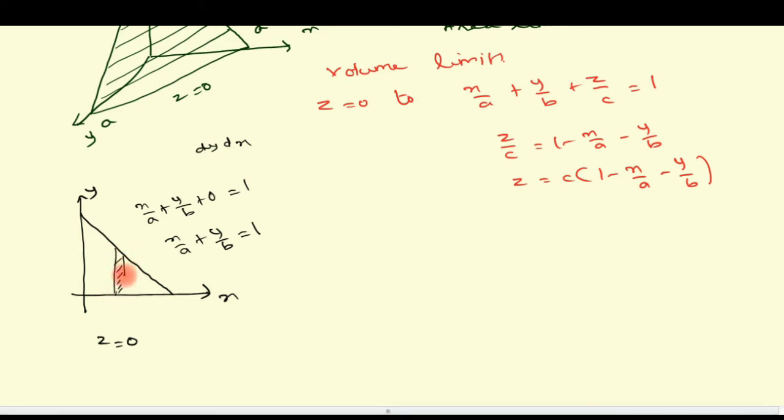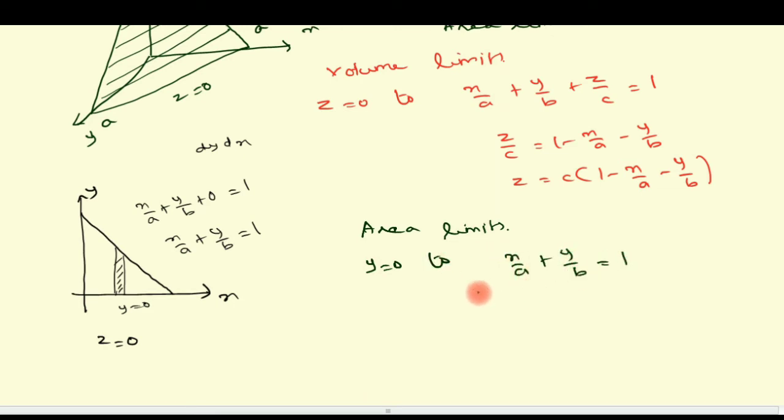The bottom of the strip touches the line y equal to 0, and the top of the strip touches the line x by a plus y by b equal to 1. So the area limits start from y equal to 0 to the straight line x by a plus y by b equal to 1. We can write y in terms of x: y by b equal to 1 minus x by a, so y equal to b into 1 minus x by a.